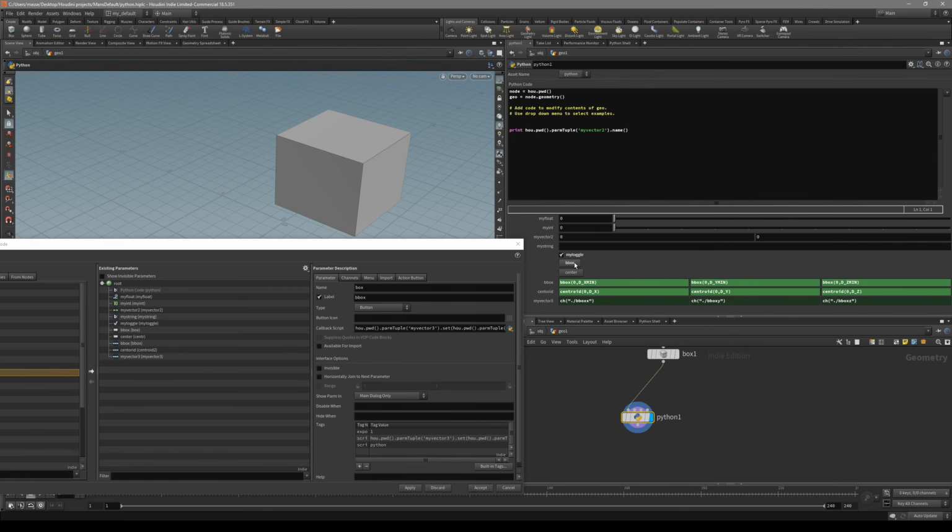Apply it, and you can see now. Let's clean out our channels. You see, I press it again, it's always going to be bounding box Y, and it's not going to go any further than that.